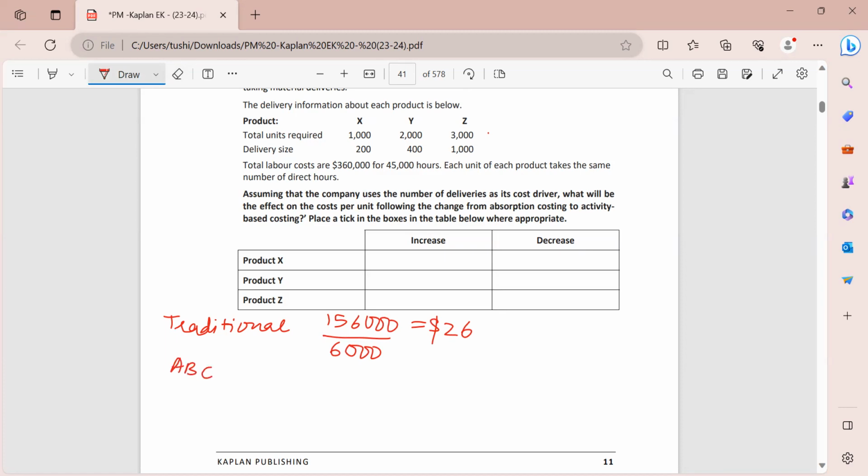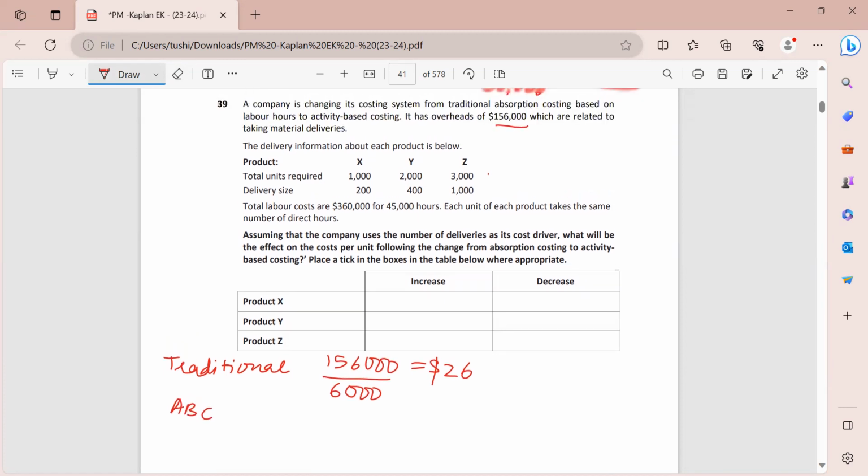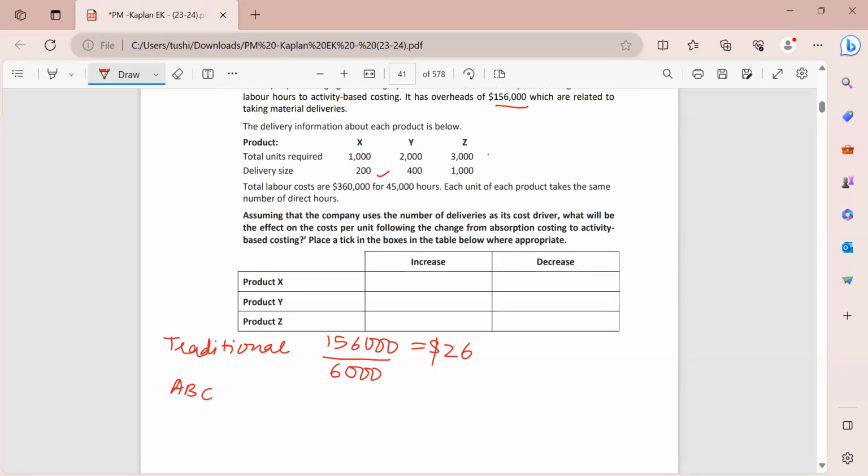Now let's find out using our ABC costing. So with regards to ABC, we'll first have to find out the number of deliveries, right? So we have the delivery size and we have the units also given to us. So the number of deliveries, first of all, for product X, Y, and Z.